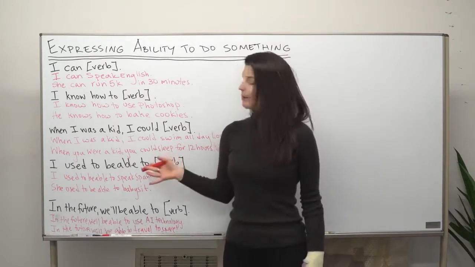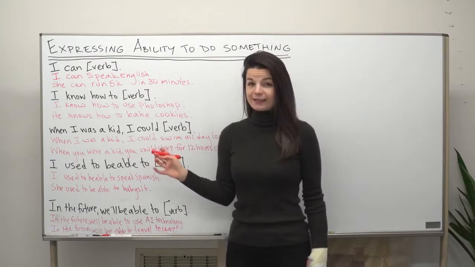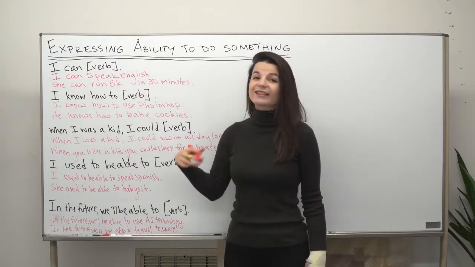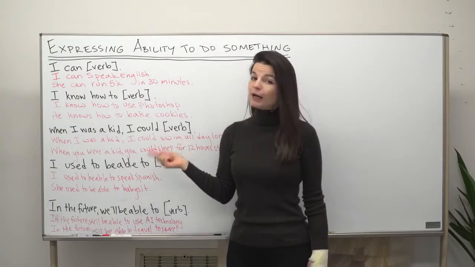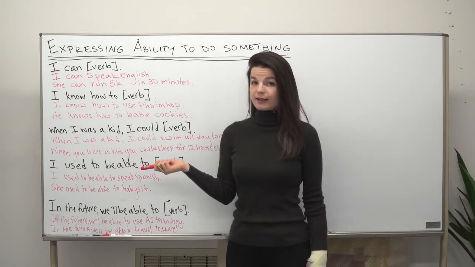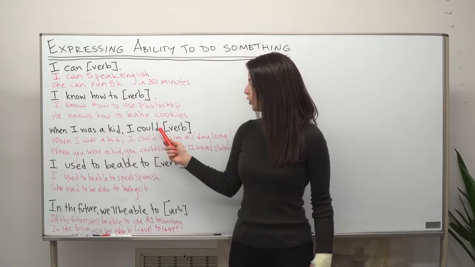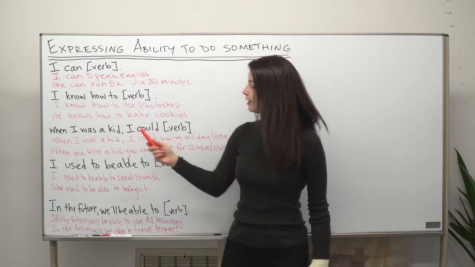Now, let's talk about a couple of past tense examples. So these two are maybe present tense expressions. Let's talk about some past tense example sentences. The first one: "When I was a kid, I could" plus our verb. So here I've said, "when I was a kid."